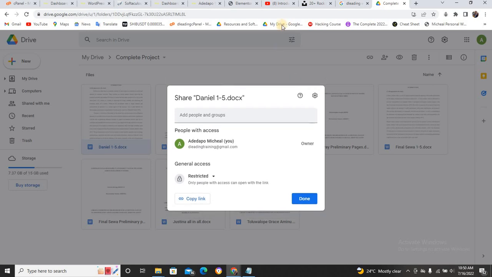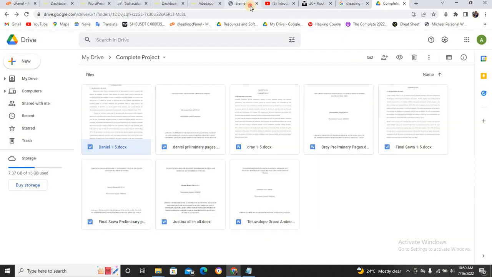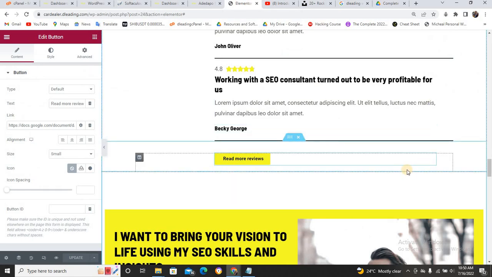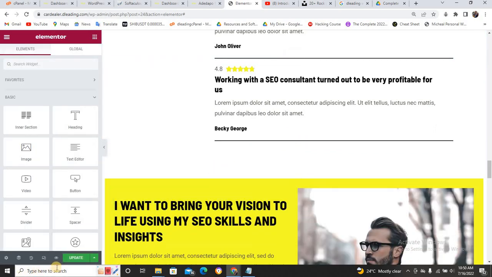I hope you are getting it. And if you don't have, it is not a crime for you not to have. Delete it. It's not by force. So if I don't have, I'll just come here and click on delete. Can you see? This is the delete button. Click on it. It's not a crime. That's been deleted. And I'll click on update. So that means I've deleted it from that place.